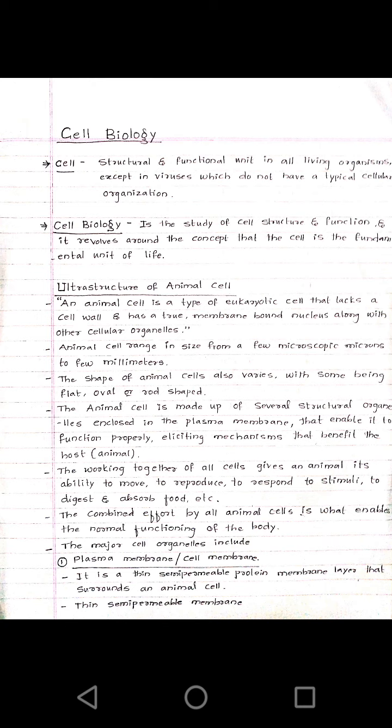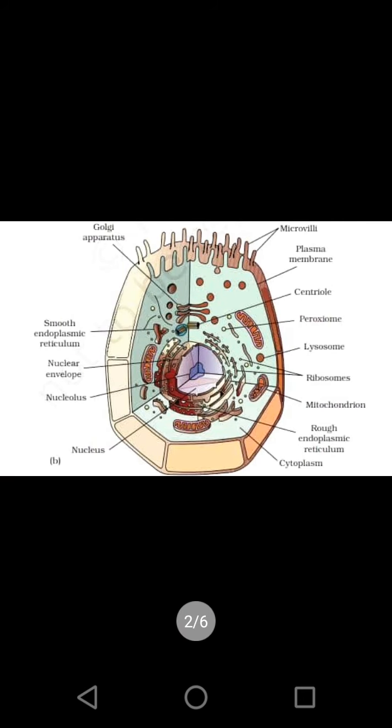Then in detail we will study the major cell organelles present in the animal cell. This is the structure of the animal cell. These animal cells may be in the form of a round structure, and the first structure is the plasma membrane.